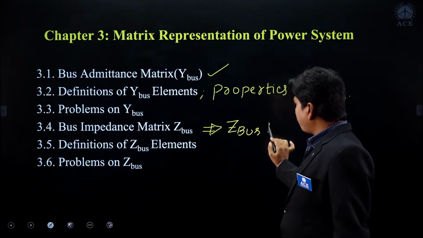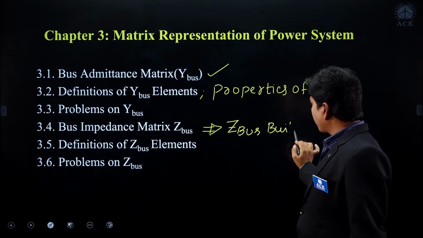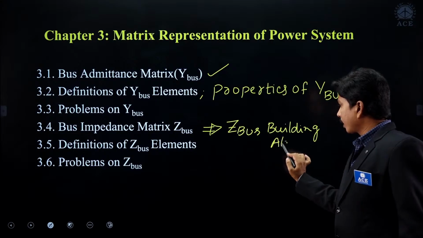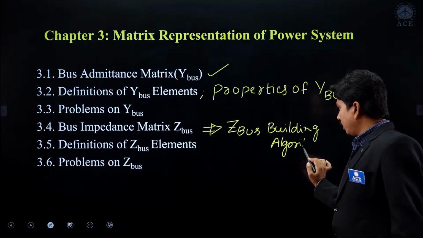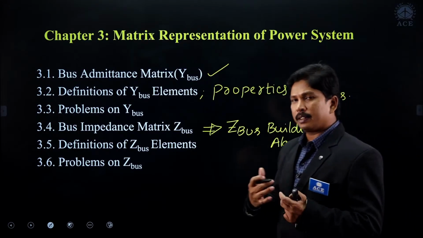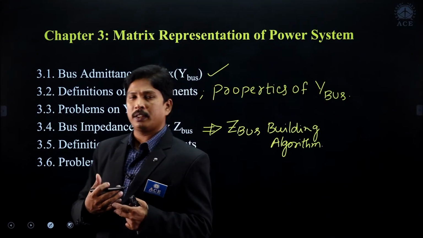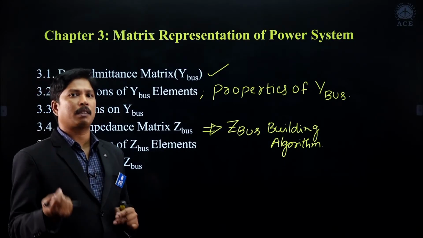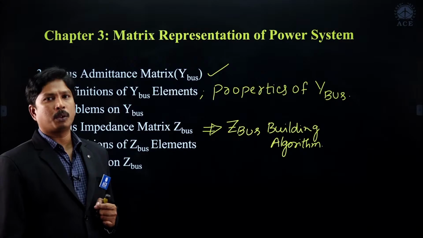In the Z bus building algorithm, we have different stages, different steps, modifications. Type 1 modification, type 2 modification, type 3 and type 4, four types of modifications we have. So we have to see that.